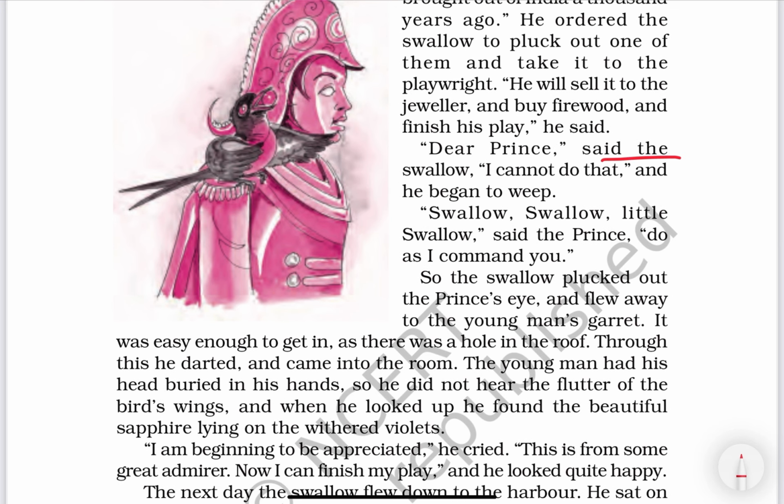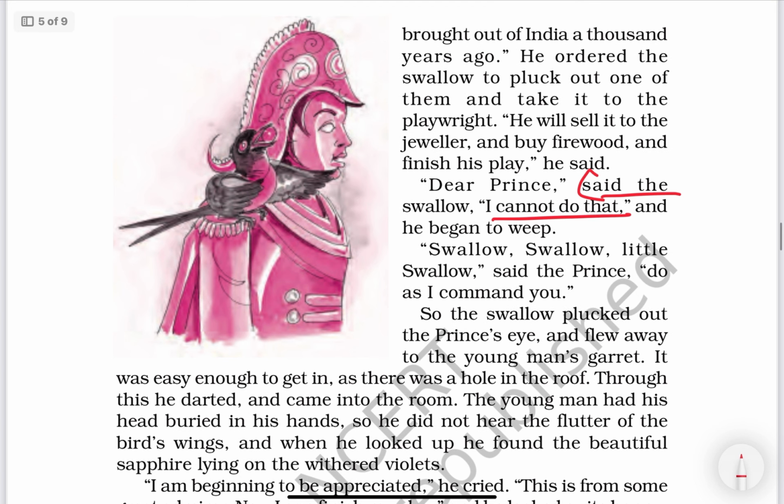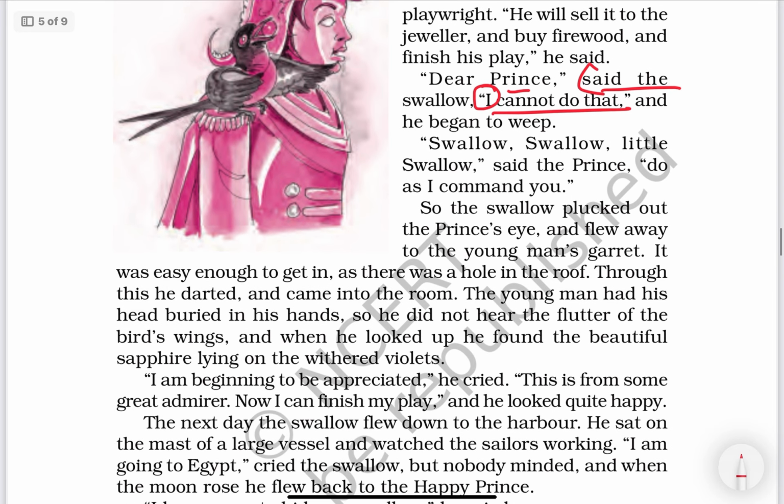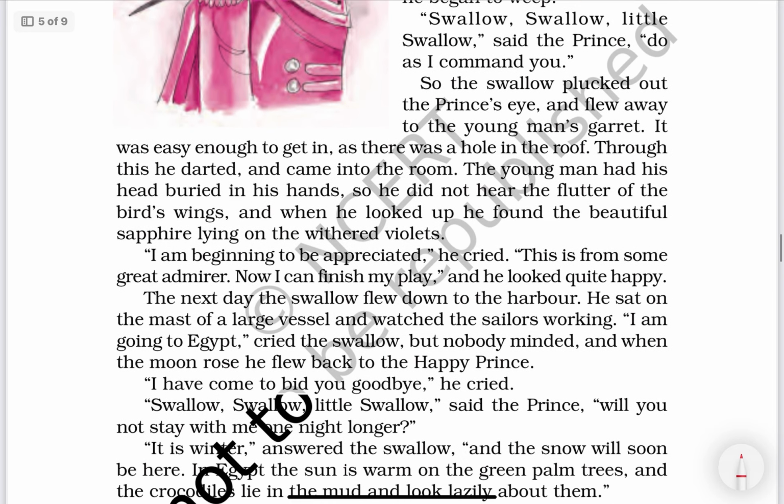Dear prince, said the swallow. The swallow said, I cannot do that. So the swallow said that he could not do that. Cannot changes into could not, and I changes according to the swallow, he. Okay, so many questions are there.